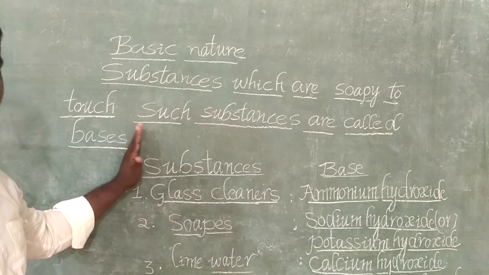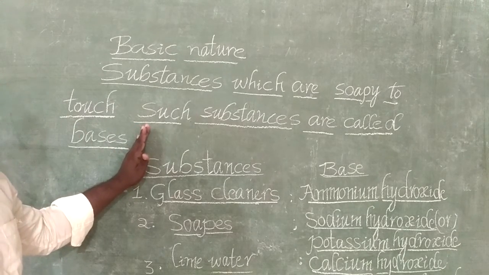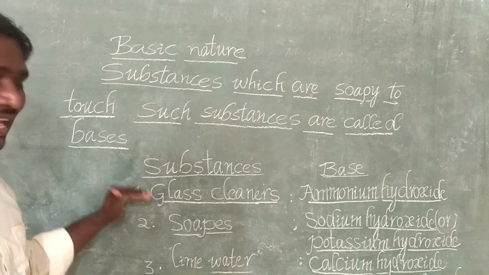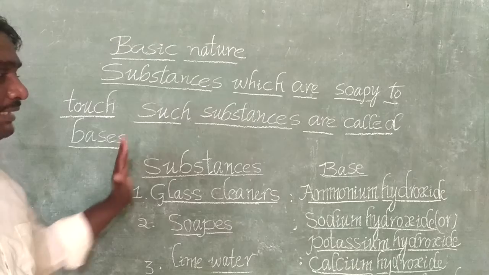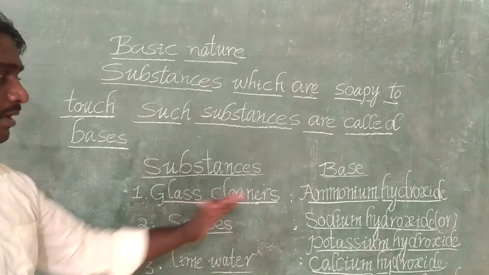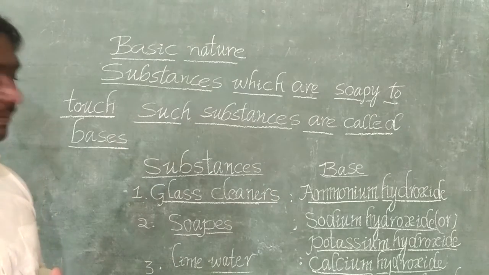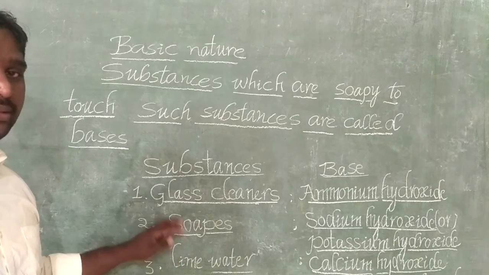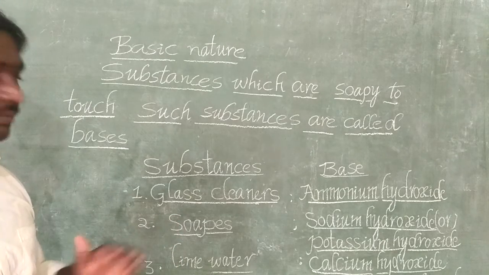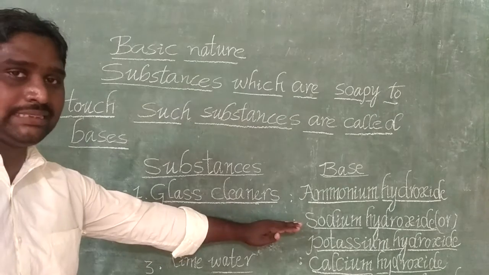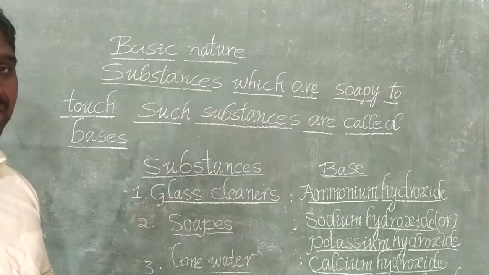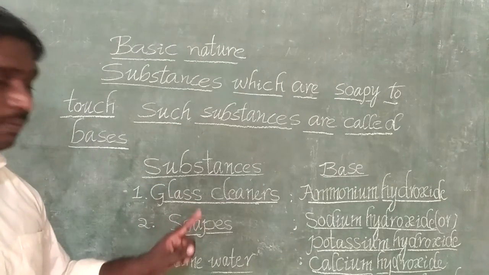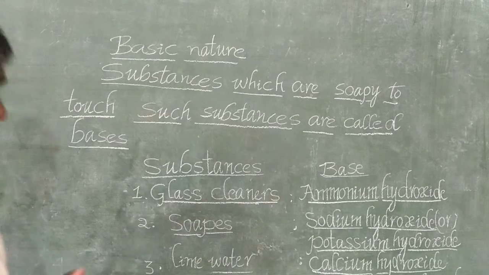Different substances have different bases. For example, glass cleaners, this substance has the base ammonium hydroxide. Next one, soap, that substance has the base sodium hydroxide or potassium hydroxide.